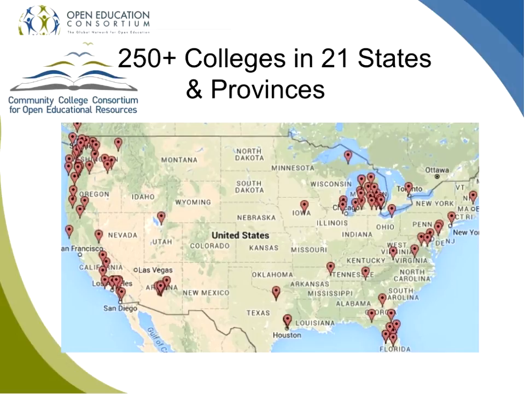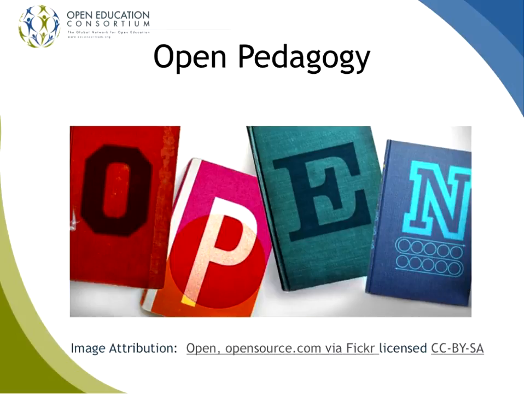CCC OER is in 250 colleges or more, a few more than that maybe now, in 21 states and provinces. And so you can see by looking at the map that we're very much clustered on the coast. But we are always seeking to expand, and we love to have new members join us and share in this conversation.